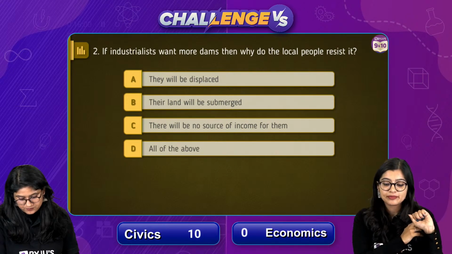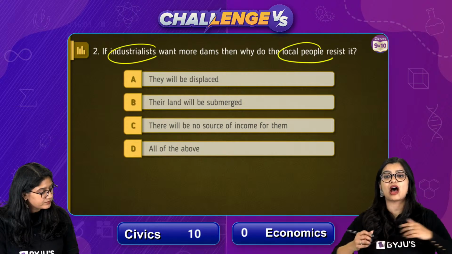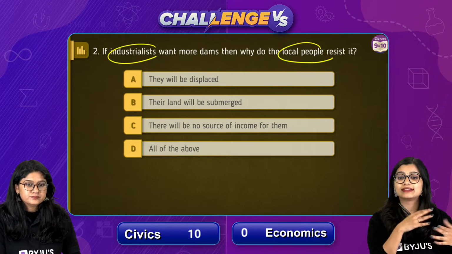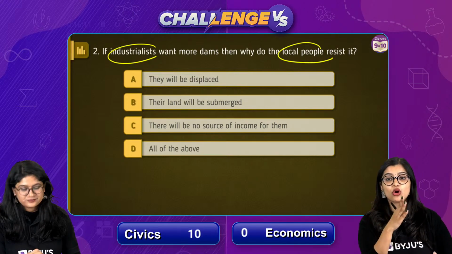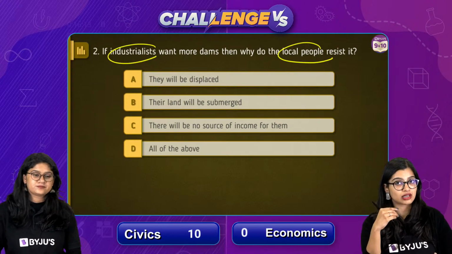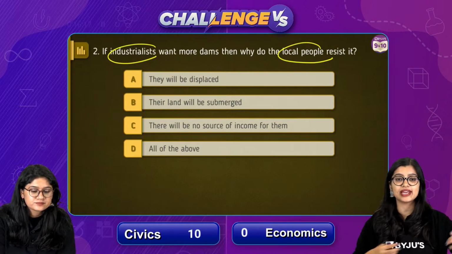Now think about it. You have industrialists and then you have local people, and we learned about how at times goals could be similar, goals could be conflicting. Now at this point, identify if goals are similar or not, or if they are conflicting, and if they are conflicting, then what are the reasons, right?